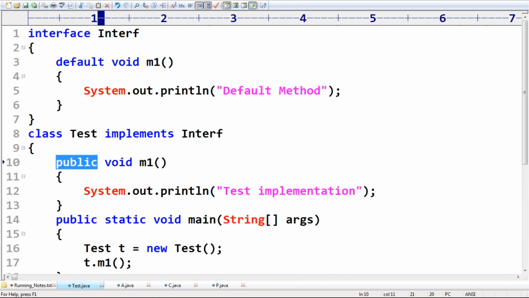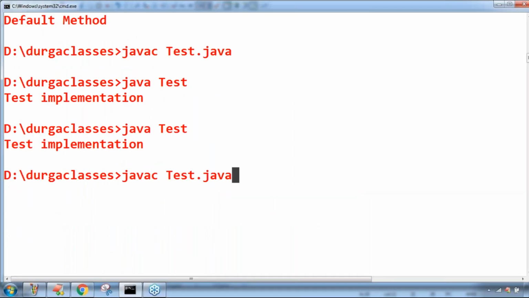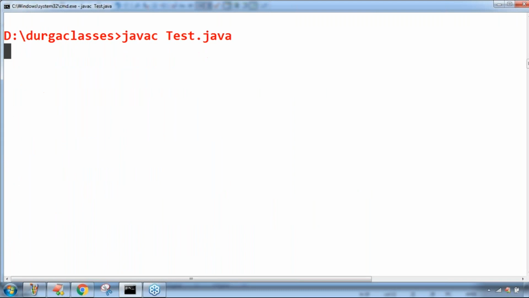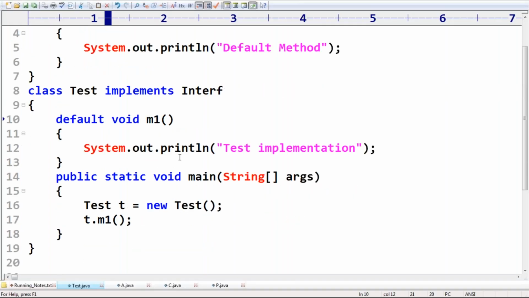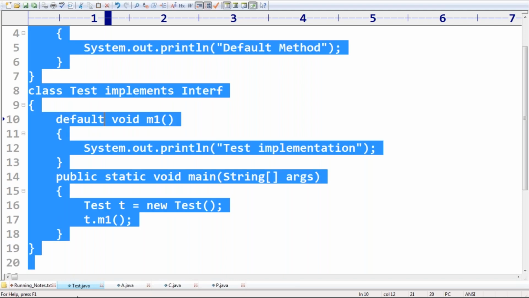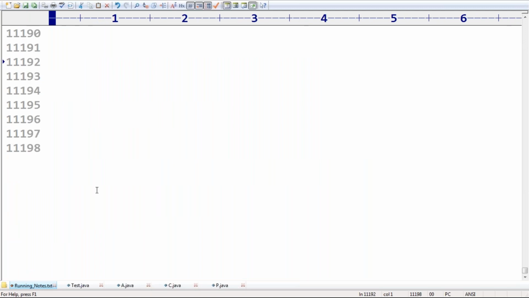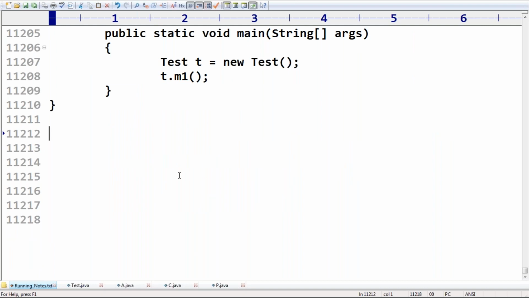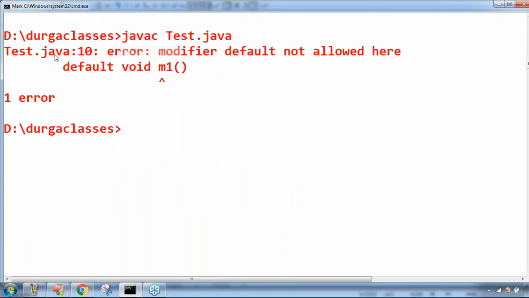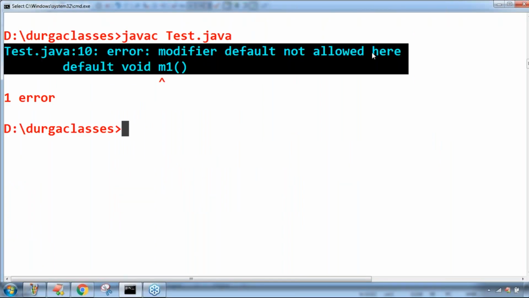So by mistake, if I take default, can you please tell what will happen? Immediately we are going to get a compile time error: modifier default not allowed here. So you should not override a default method as default only. Compulsorily we should use public here. So what compile time error? Error: modifier default not allowed here.